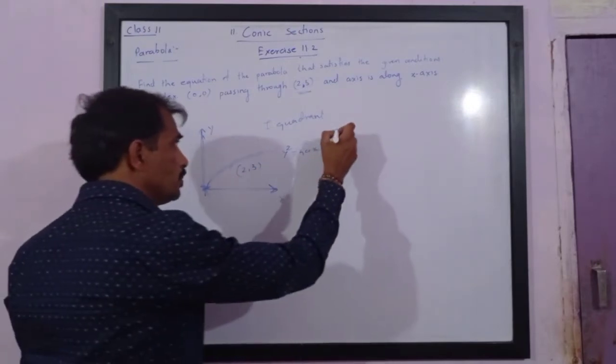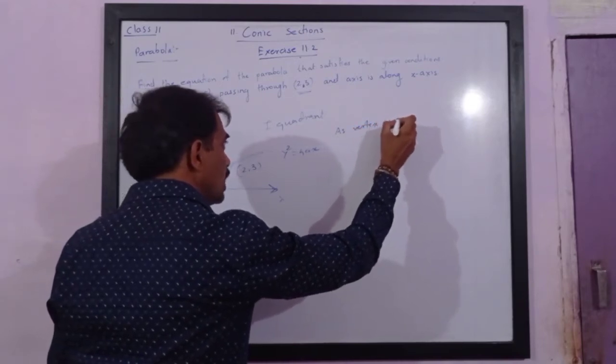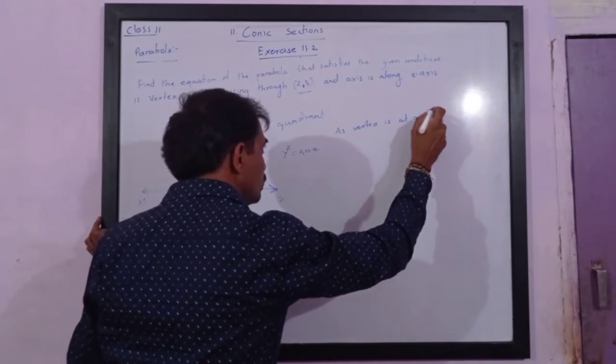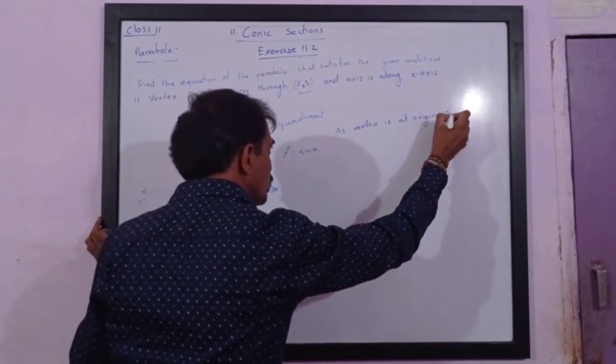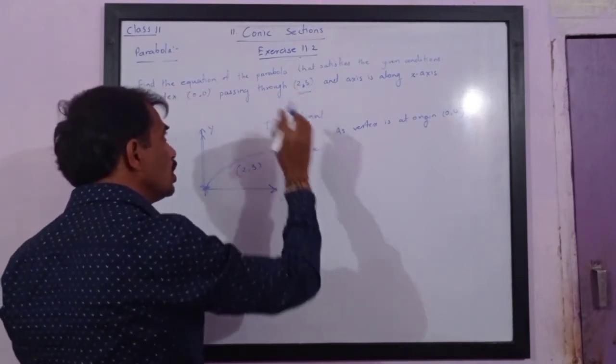So as vertex is at origin, that is 0, 0, then focus is not given to us.